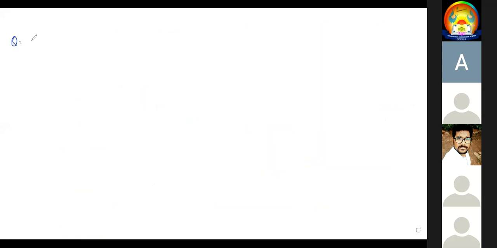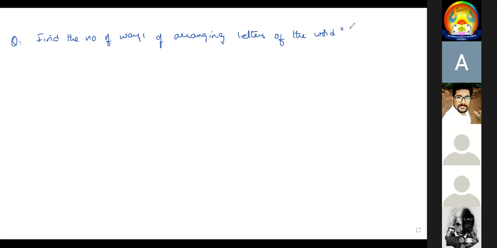So the question is: find the number of ways of arranging the letters of the word SPORT. Letters of the word sport.